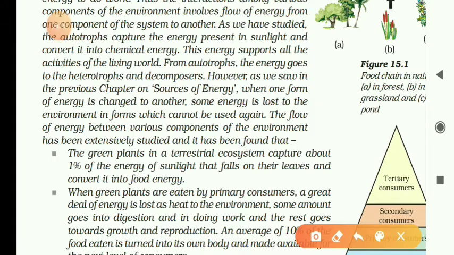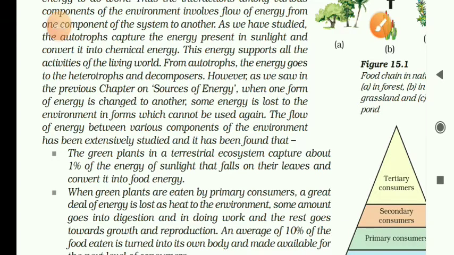When transforming one energy to another energy, some energy is lost, and the lost energy cannot be used again. The flow of energy between the various components of the environment has been studied, and it has been found that